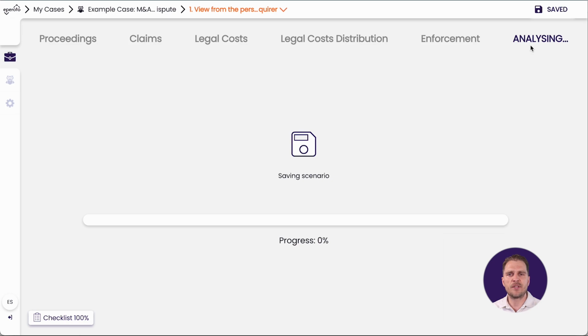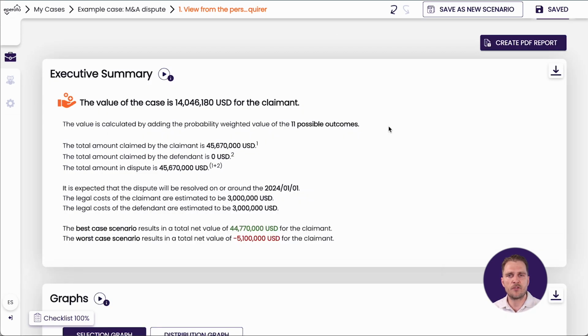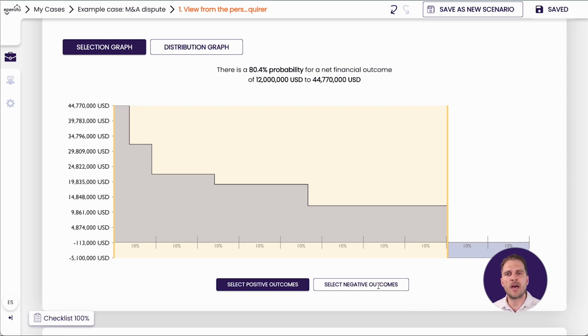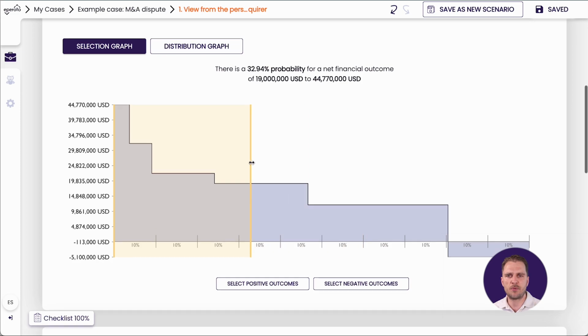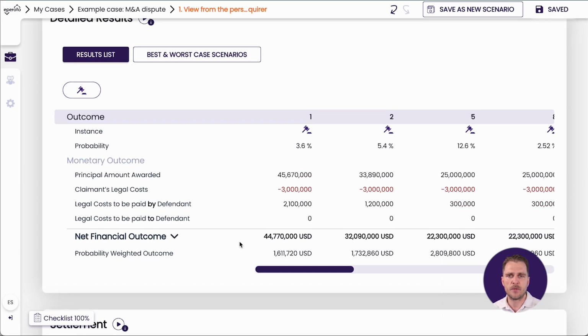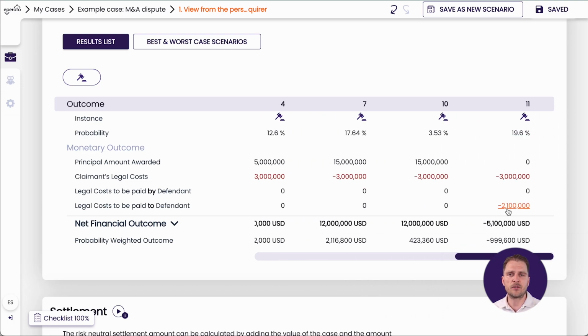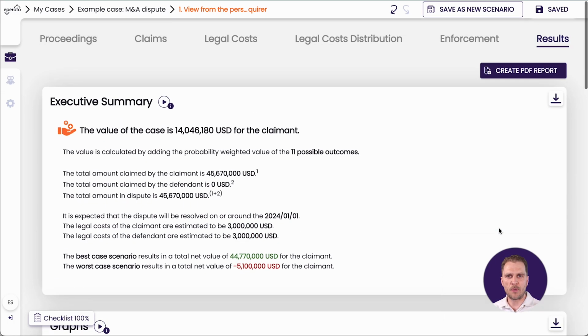Now that we've factored in the legal cost and the potential recovery of the legal cost, we analyze the case. And we can see that we have an average value of closer to 14 million. And even though we have a decent case, it would be a risk-neutral decision to accept a settlement of 14 million. We could perhaps get more, but we could also end up with nothing and legal costs for the proceedings. But we left something out.